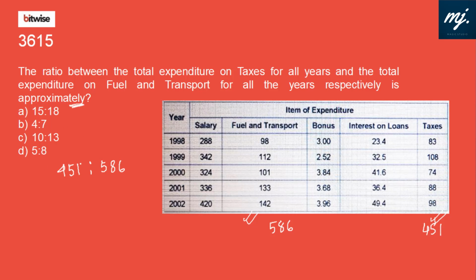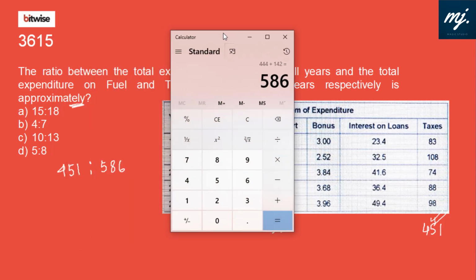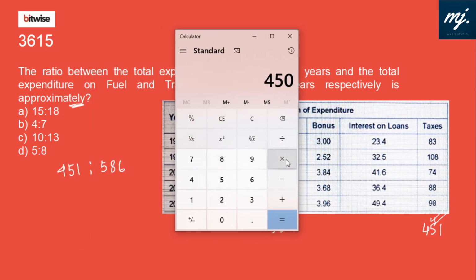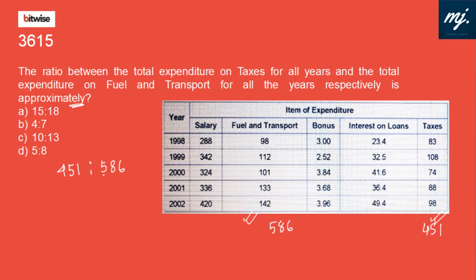If I make it approximately 450, then 450 divided by 10 into 13 is 585. So if we make it 450, 585, it will come at 10 is to 13, and that we have in option C.